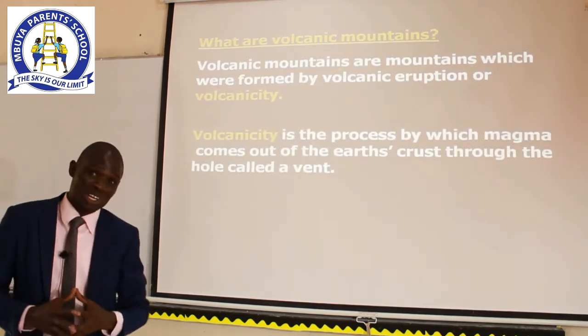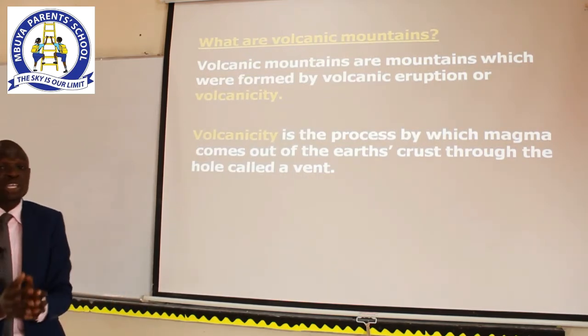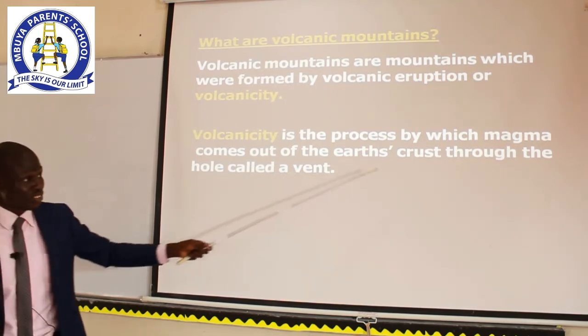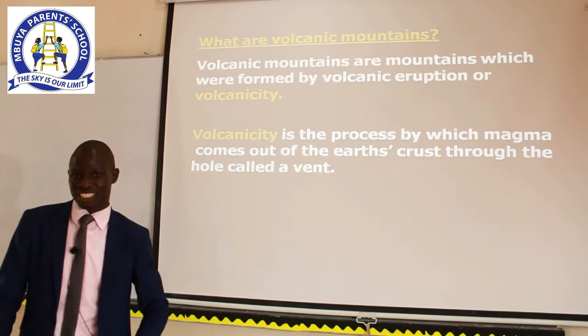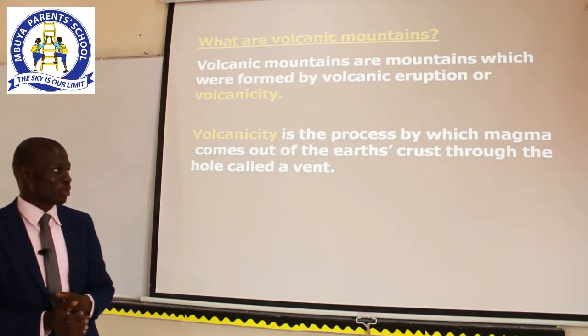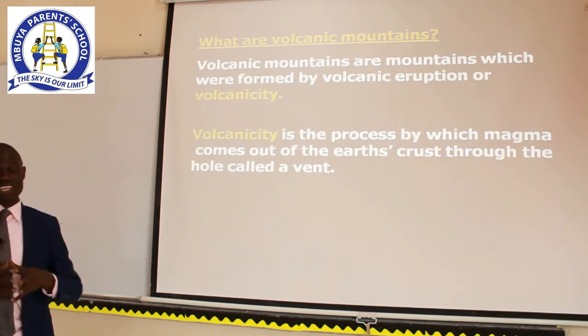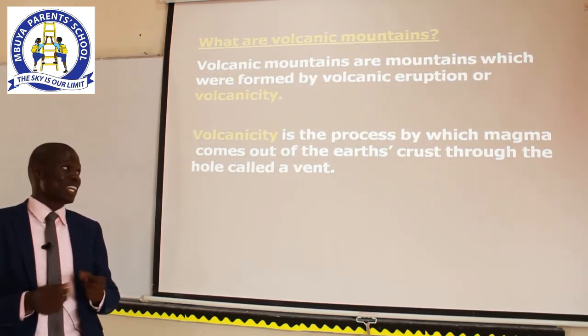What is volcanicity? This is the process by which magma comes out of the Earth's crust through the holes called the vent. The process by which magma comes out of the Earth's crust through the hole called the vent.